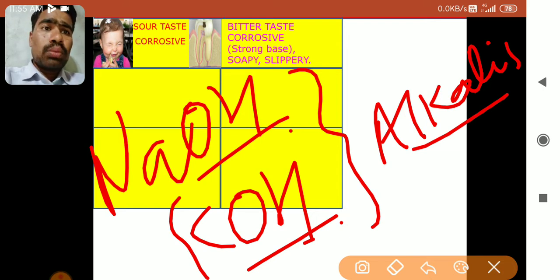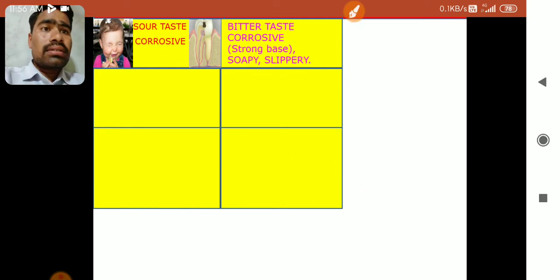At the same time, they are soapy and slippery. If you make a dilute solution of NaOH, that is, if you mix some water in the NaOH solution, and you touch that dilute solution, it will be slippery. Slippery means it will be very soft, because it dissolves the upper layer of the skin, and that's why it feels slippery as well as soapy. You know, when you apply soap on your hands, how do you feel? The same feel you will get when you touch bases. So they have a bitter taste, are corrosive, and are soapy and slippery to the touch.